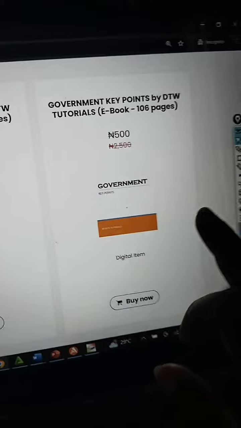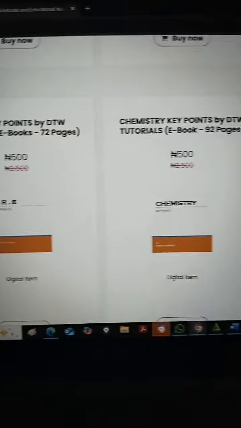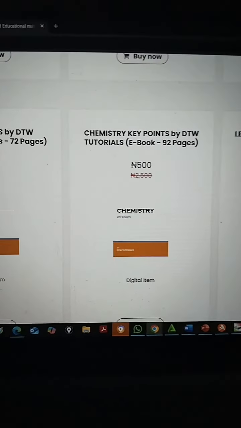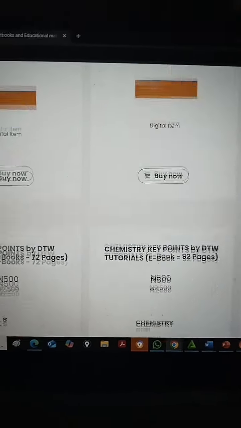This is for economics. Okay, this is for biology. Can you see? This is for physics, and it costs 500 naira. Can you see that? Government, come down here. Chemistry, CRS. It costs 500 naira to order. To pay, you can pay online.